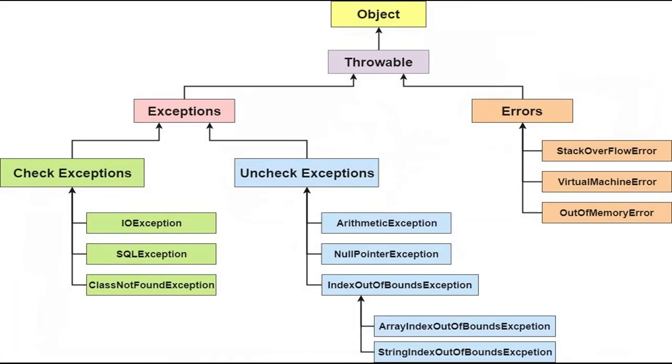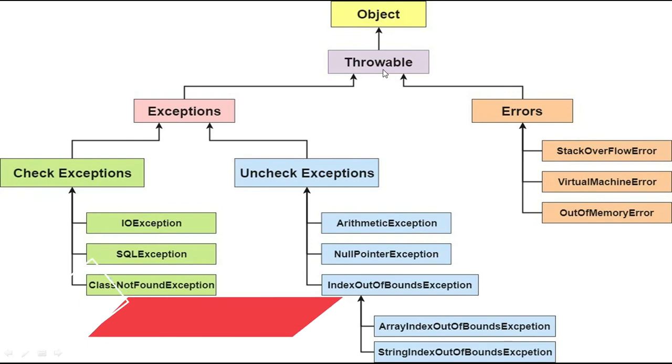Then here we have some classes. Here we have the hierarchy of exception handling classes. The top class is the Object class. We already discussed that the Object class is the parent class of all classes. Inside the Object class, we have the Throwable class. Inside the Throwable class, we have two classes, Exception and Error. In Exception, we have different classes. We simply categorize them as checked exception and unchecked exception, but there are no classes named checked or unchecked exception. We only categorize those classes.